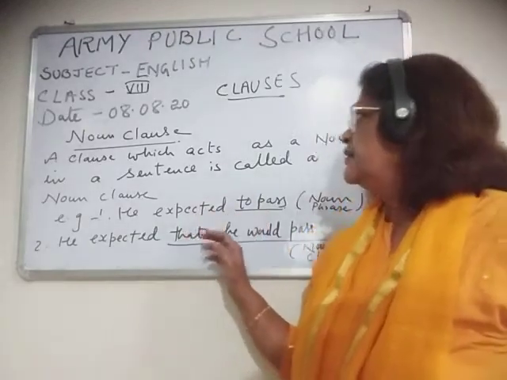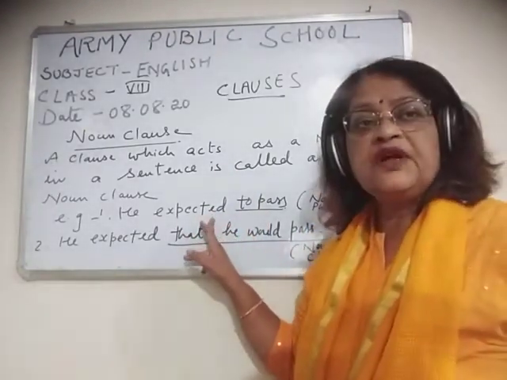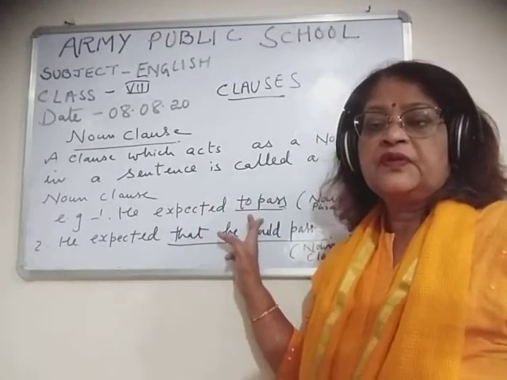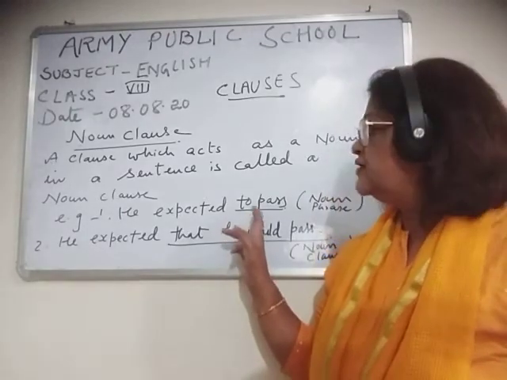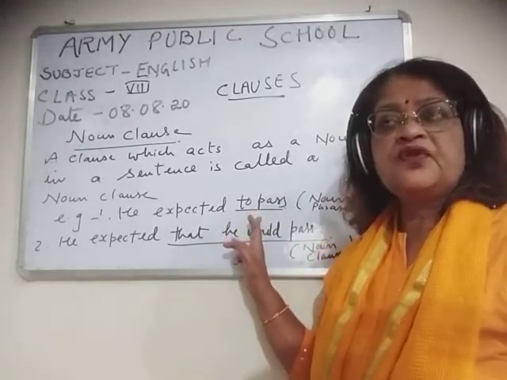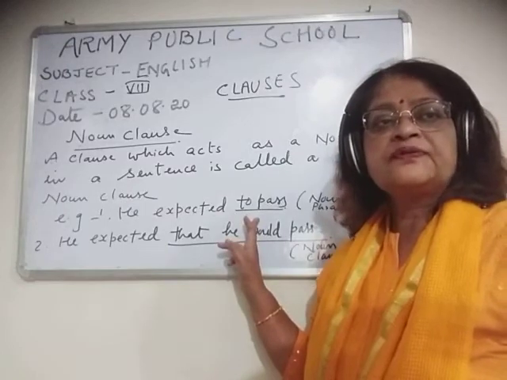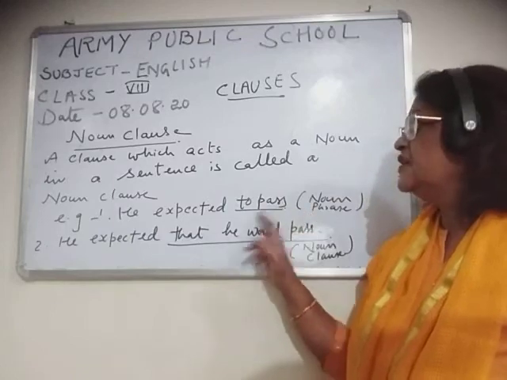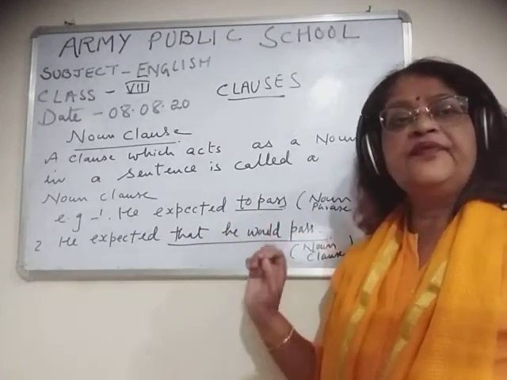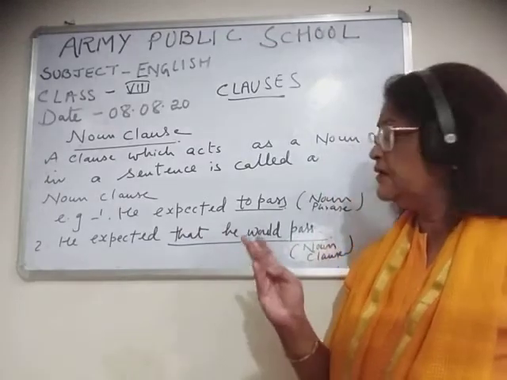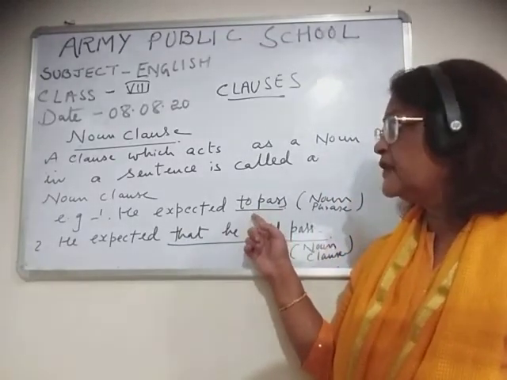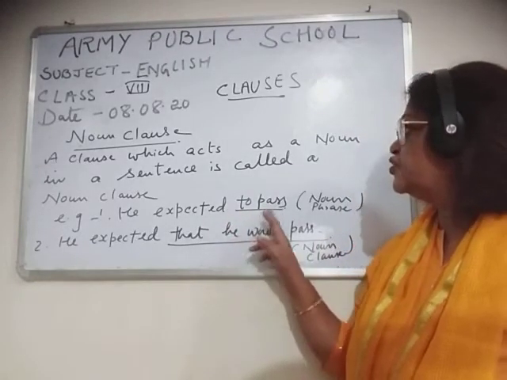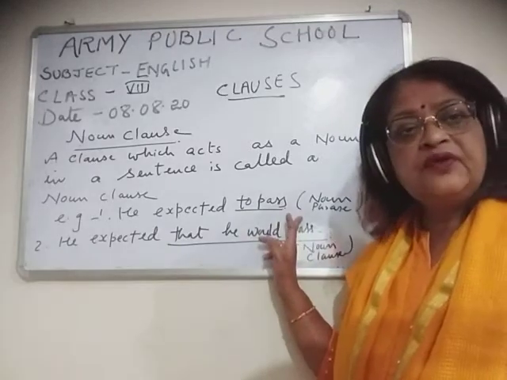Now children, here expected is a verb and to pass is an object of the verb. Okay, expected is a verb and to pass is an object of the verb. And what is the object of the verb? Noun or pronoun. So to pass is acting as a noun phrase because children, to pass doesn't have what? It has neither a subject nor any finite verb. So, he expected to pass. Here to pass is acting as a noun phrase.